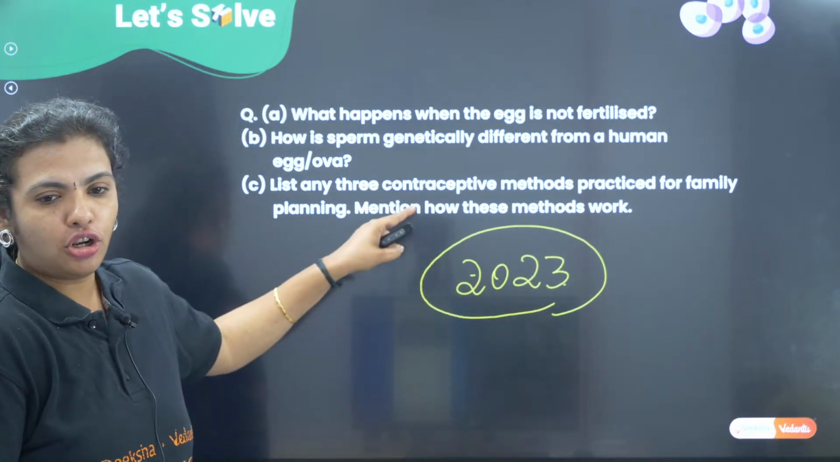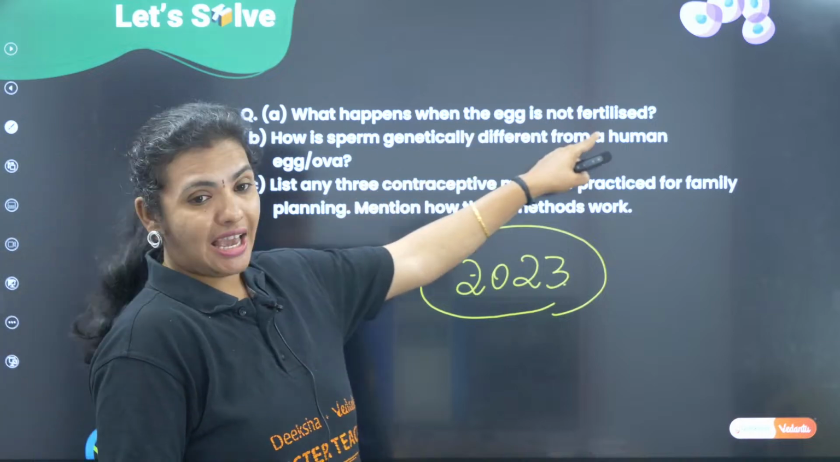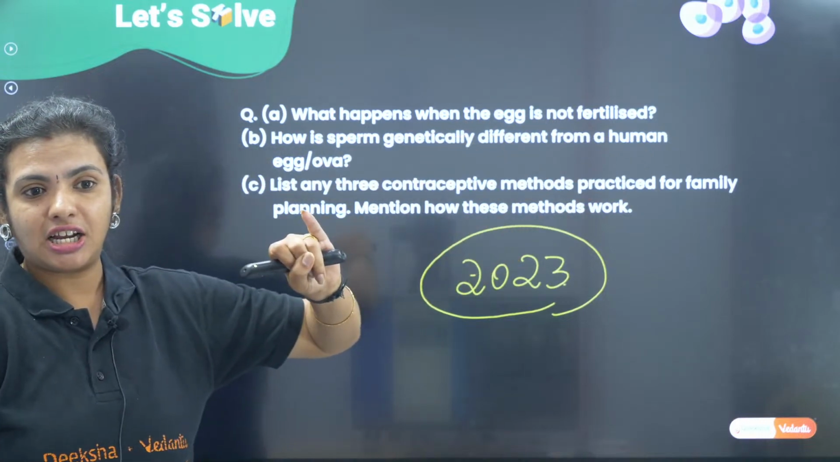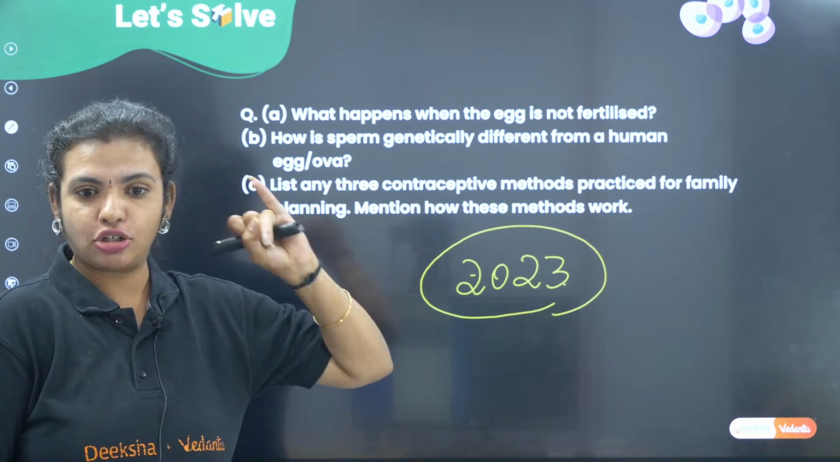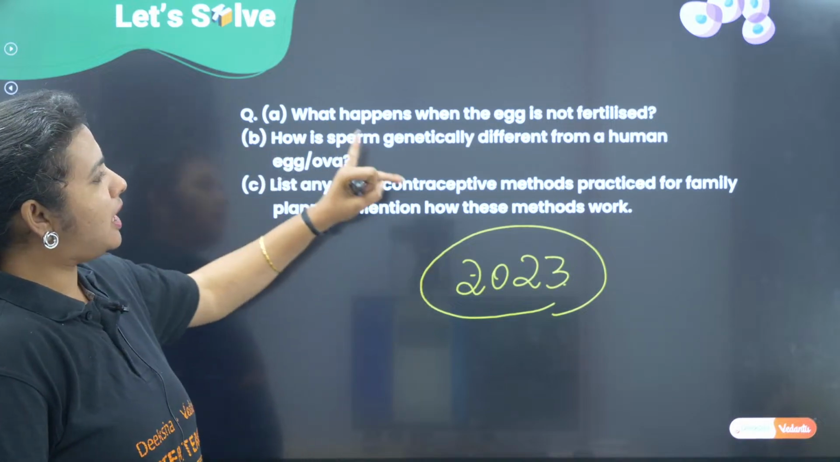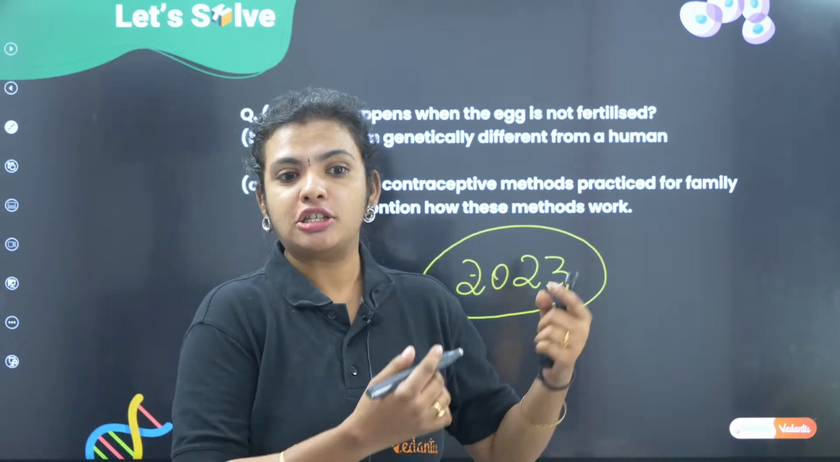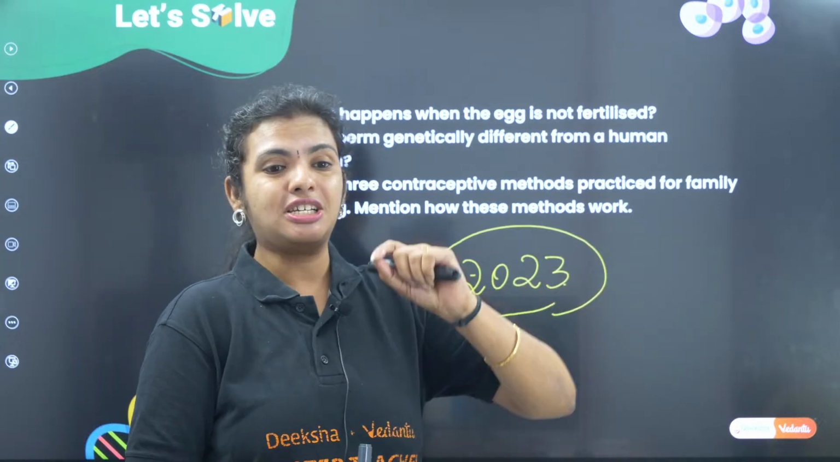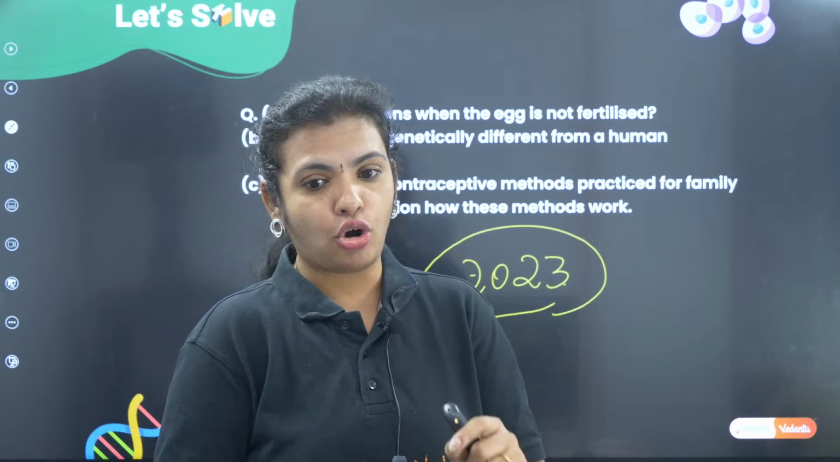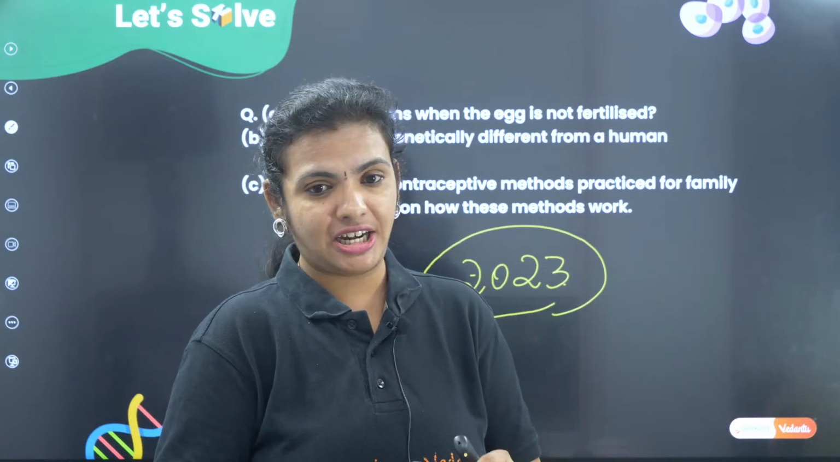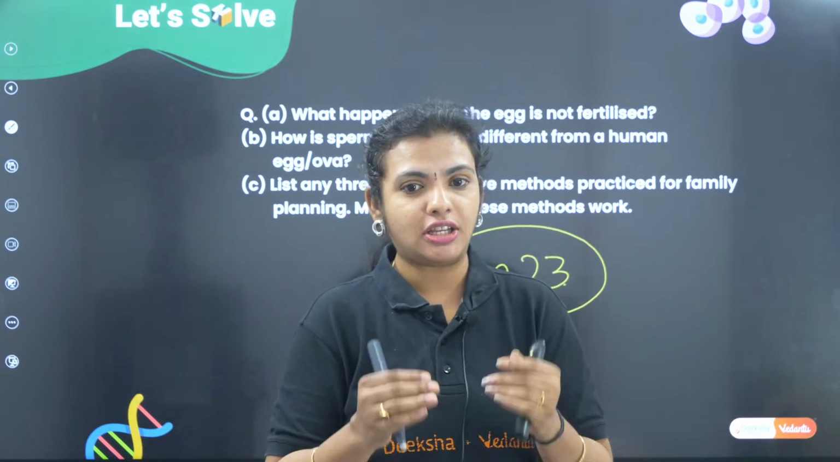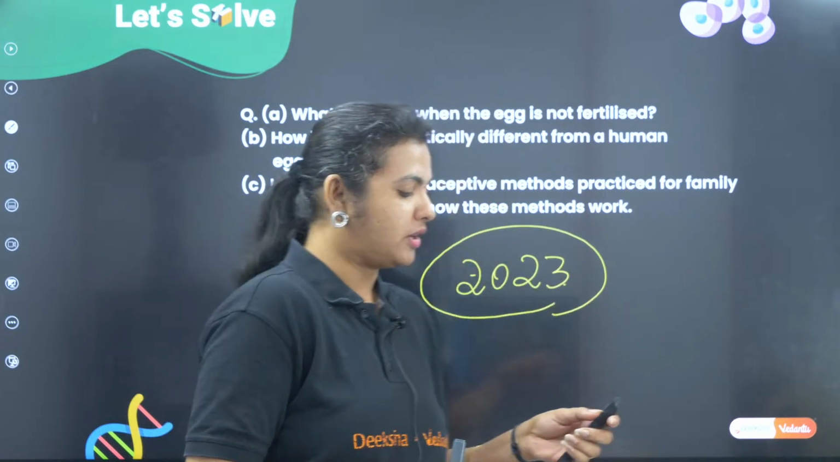Alright. So, if you look at the first question, what happens when the egg is not fertilized? It results in the menstrual cycle. Correct? So, menstruation happens. How is sperm genetically different from the egg? So, how are you going to present your paper? I am showing you the answer which is expected by the CBSE board, and that is how you are going to present it. As I told, when the session ends, the link will be posted in the comment. Please download this PDF so that you will have the answers, how you are supposed to answer this question.